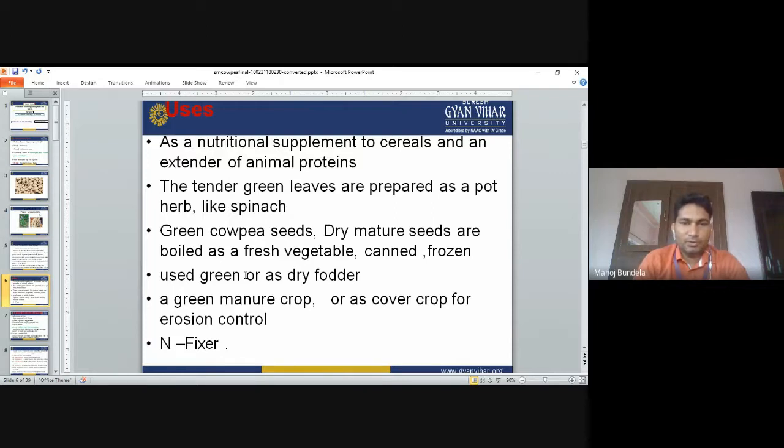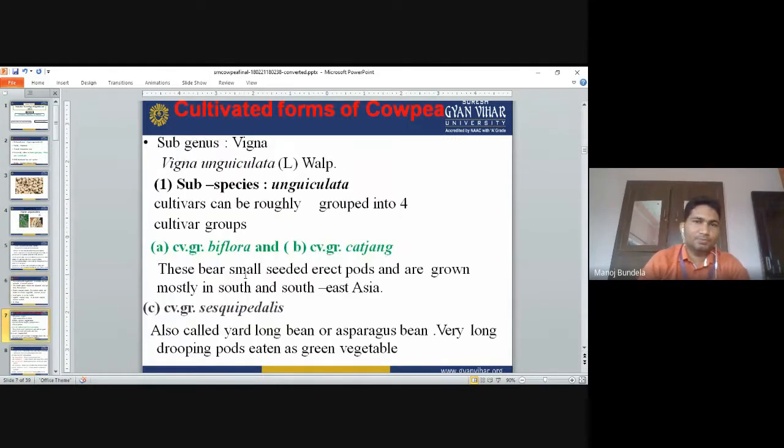It is a green manure crop and a cover crop for erosion control. Normally nodules are present in the roots and they fix atmospheric nitrogen. So it works as a green manure crop. It will increase the fertility of the soil.